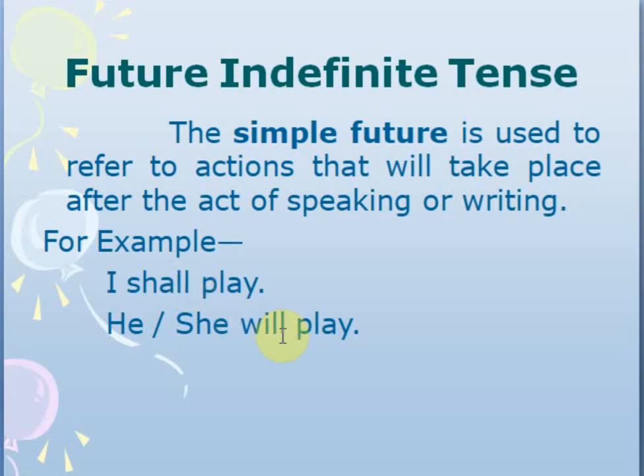But will can be used with I also, we also and they also. So I will play, he will play, she will play. It is the simple future tense. Here we take simply the first form of the verb plus will.